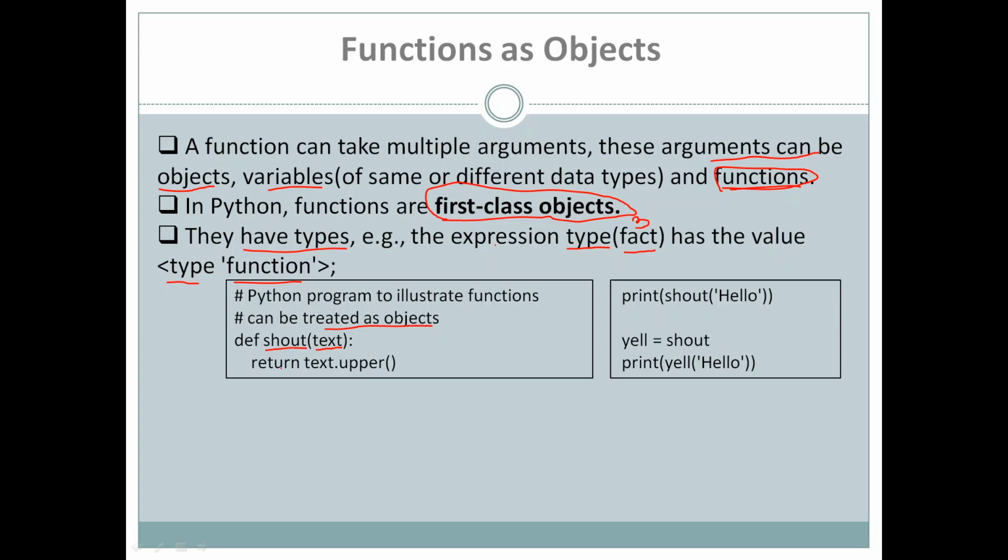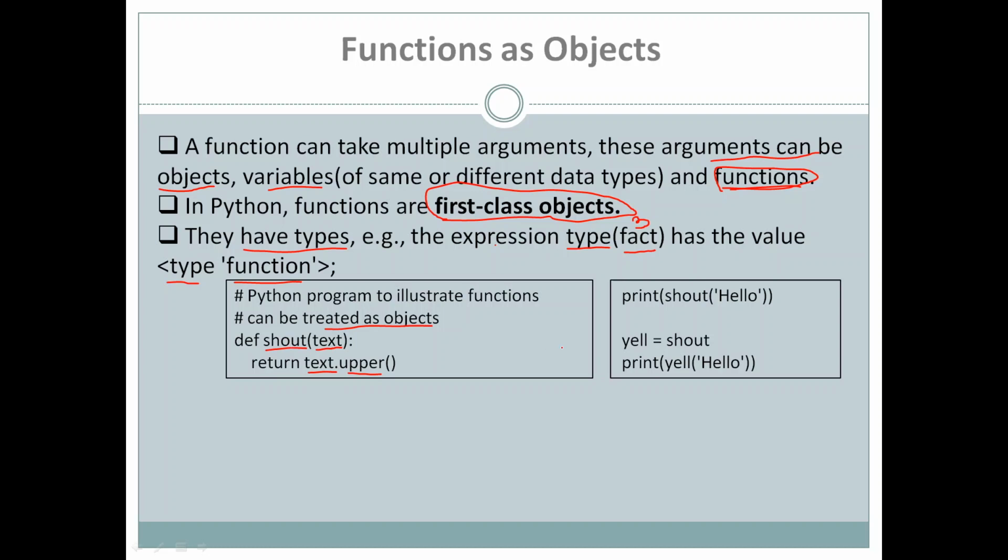Inside the function we have only one statement. The statement is return, and what we are returning? The value which is received, that is text.upper, meaning whatever we have received we are converting into uppercase, and that is returned by this function shout.